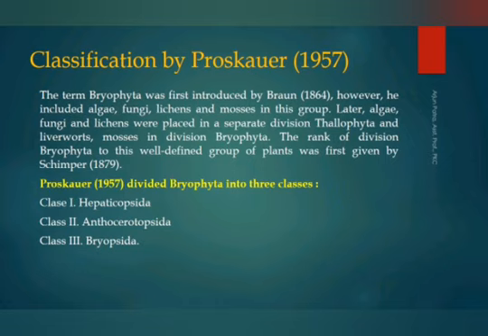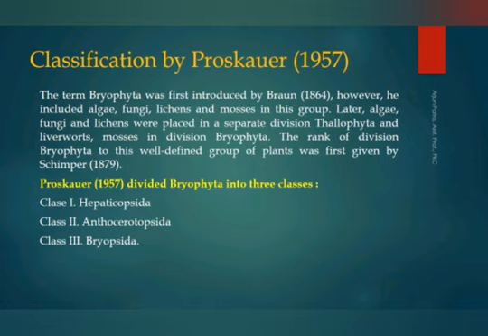And last, sporogenous tissue derives from endothecium. Some examples in the Hepaticopsida are Riccia, Marchantia, Pellia, Porella.